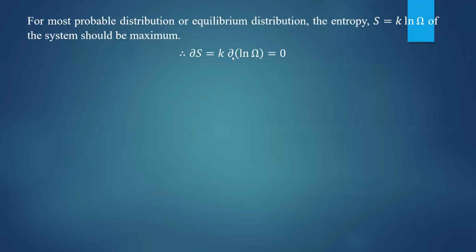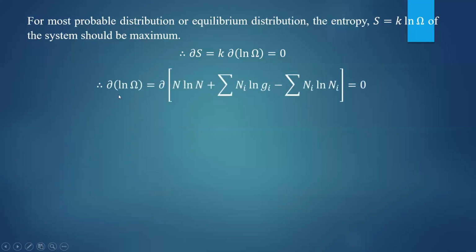So take the derivative of ln omega, that should be equal to 0 for the most probable distribution. So therefore, you will get dou of ln omega, which we have obtained in the previous slide, that is n ln n plus summation of ni ln gi minus the summation of ni ln ni, which is equal to 0.